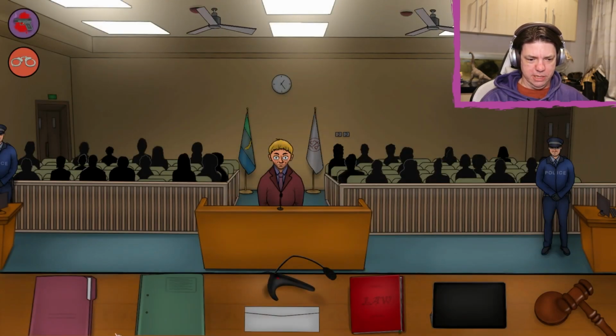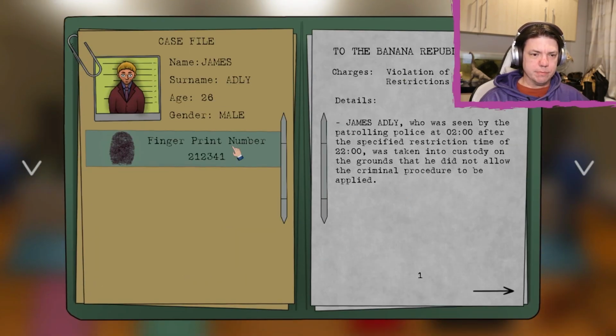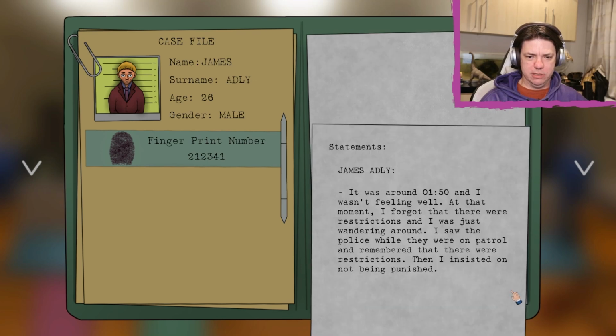This case does not contain any evidence files. Alright, James Adley, 26, male, who was seen by the patrolling police at 0200, so 2 a.m. after the specified restriction time of 2200, was taken into custody on the grounds that he did not allow the criminal procedure to be applied.